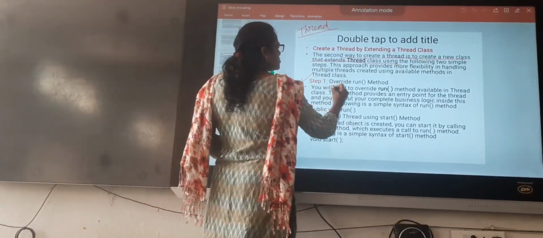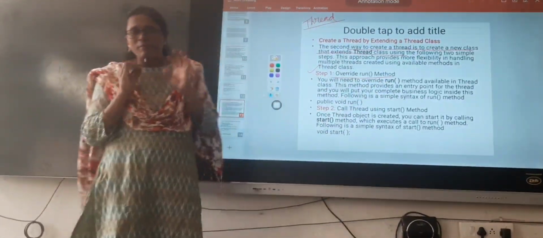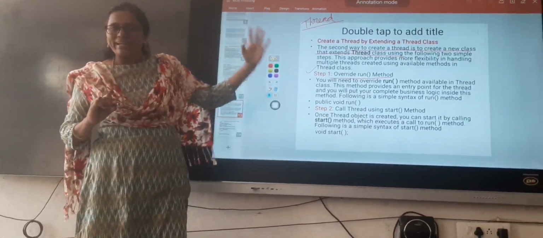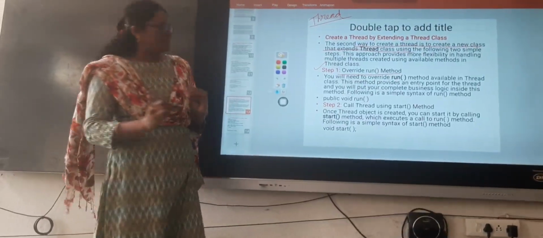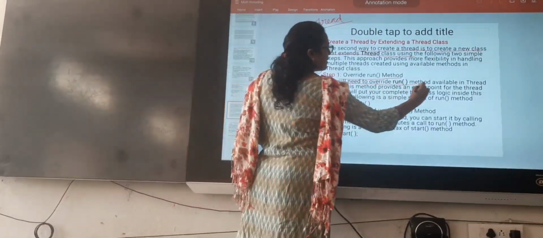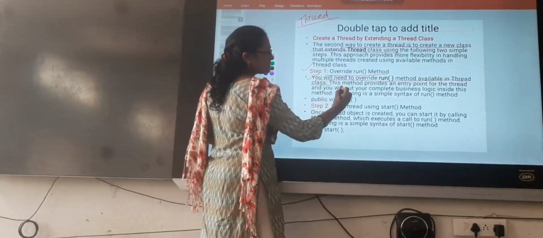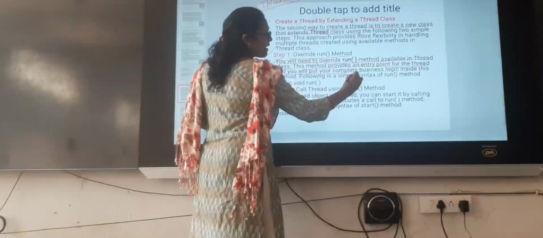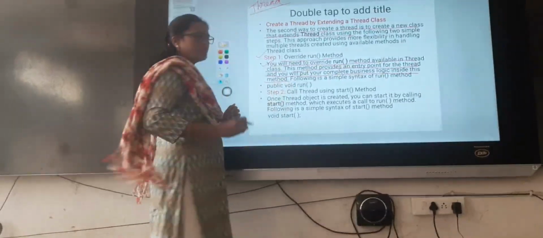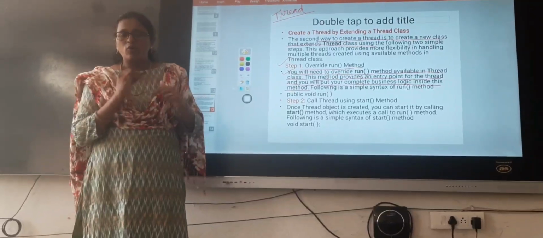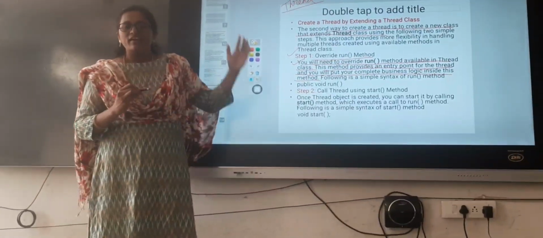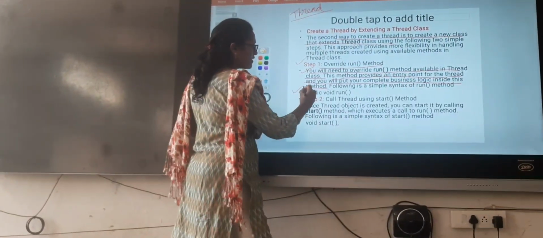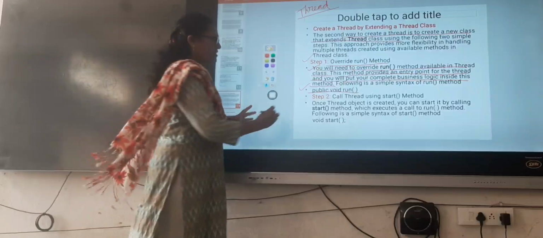First, step 1. Here also we need to override the run method. This run method is also available in the base class, that is thread. That method should be overridden in our created thread class. This method provides an entry point for the thread, and you will put your complete business logic in this method. We have to write whatever code you want to execute as part of your thread inside the run method, just as in the before example. The method is called public void run.